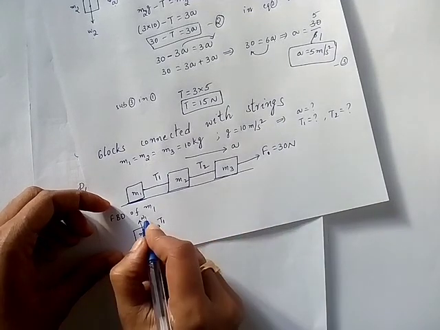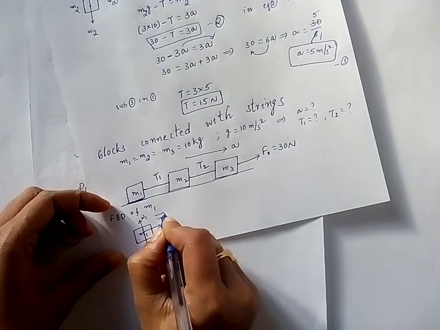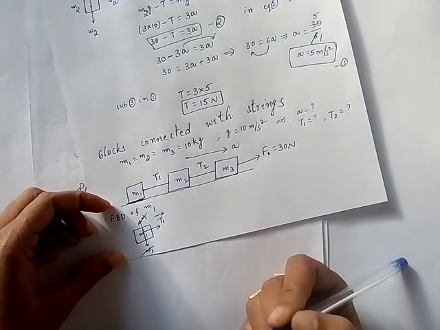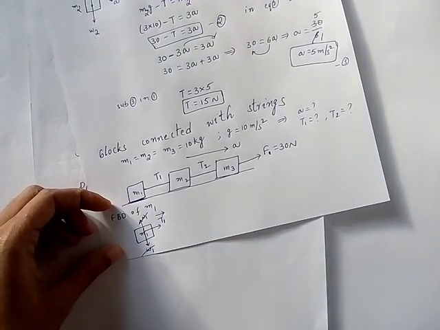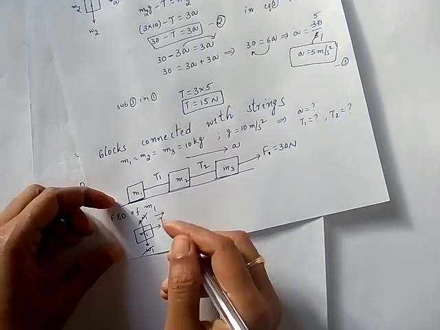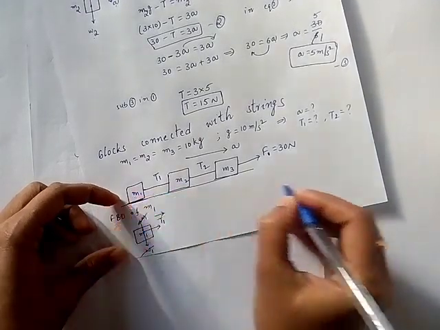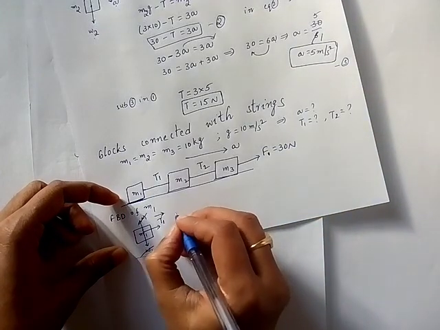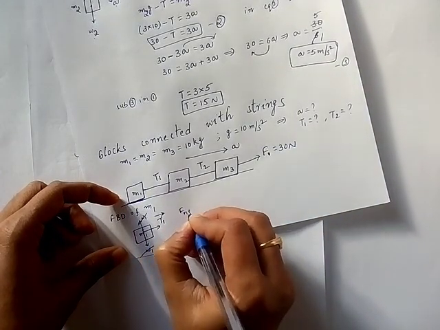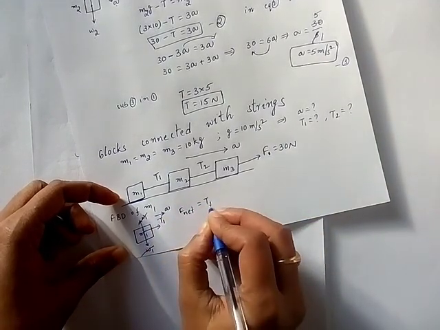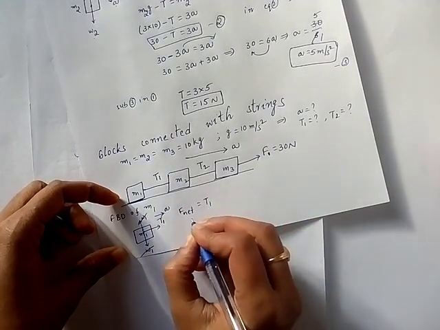There is no acceleration along vertical direction, so N1 is equal to W1, equal and opposite, so you can cancel them. Both of them are balancing. Now only T1 is making M1 move forward, so F net is equal to T1. So what is T1?